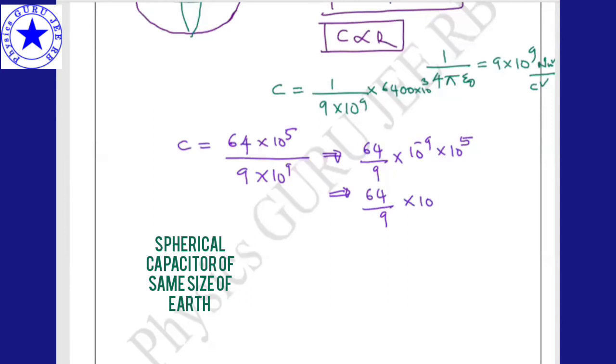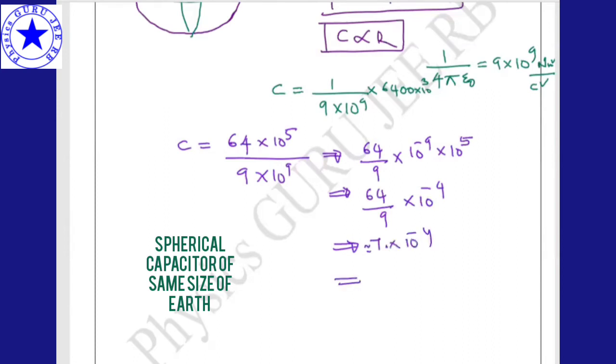64 divided by 9 into 10 to the power of -9 and 5. If you take it as minus, how much does it become? It becomes -4, right? Hope it is clear. Now can you tell me how much is 64 by 9? 64 by 9 is 7.1. Okay, 7.1. Also, approximately we can take it as 7. 7 into 10 to the power of -4.